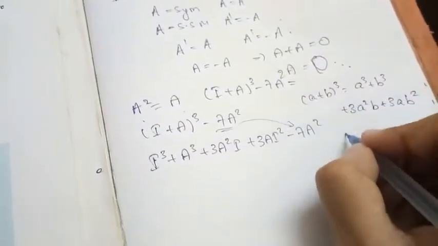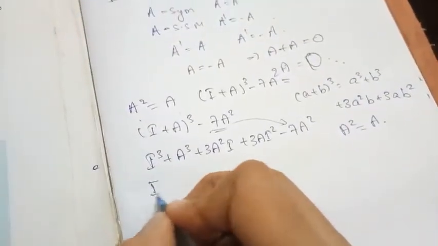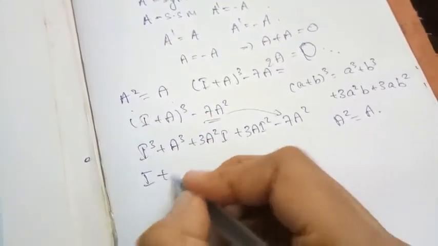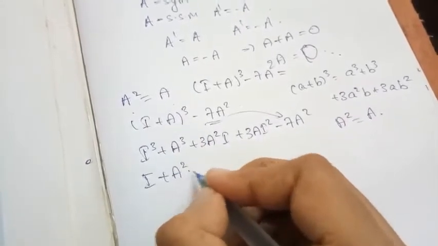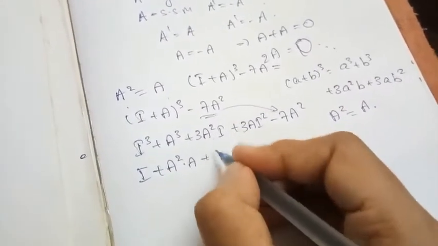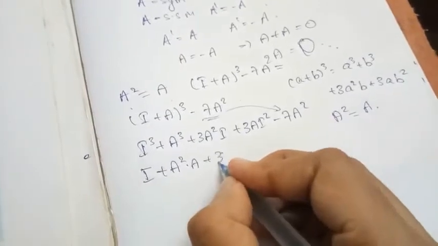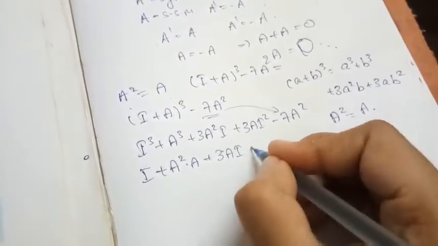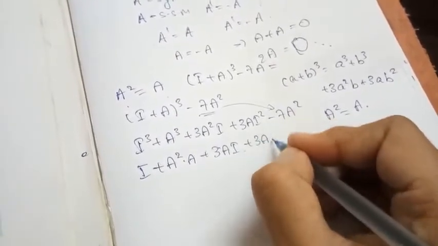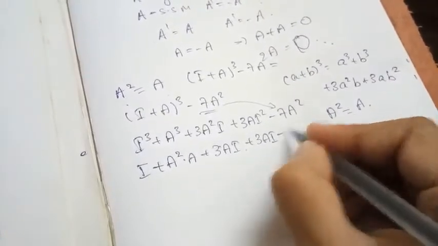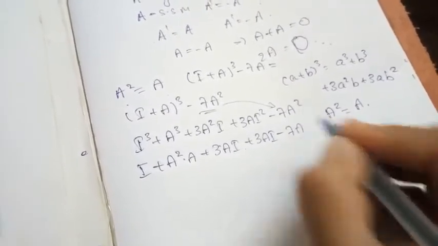And what is the given thing? That is A square is equal to A. Let us go with that. I cube is nothing but I itself. A cube can be written as A square into A. A square is equal to A, so I write it as A, plus 3A I, plus 3A I square, which is nothing but I itself, minus 7A square, that is minus 7A.